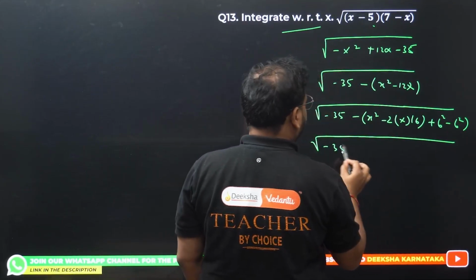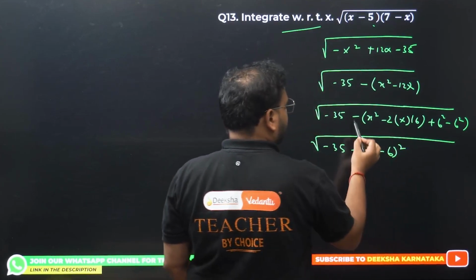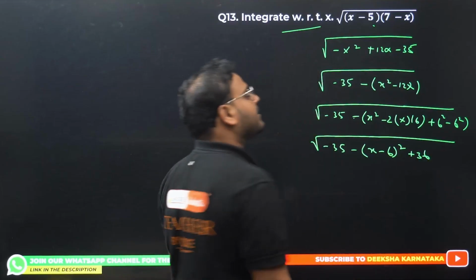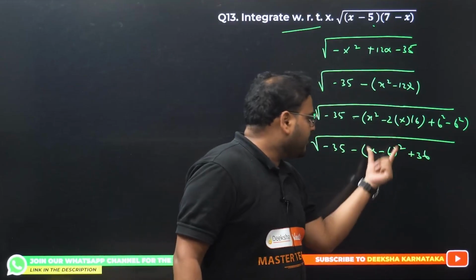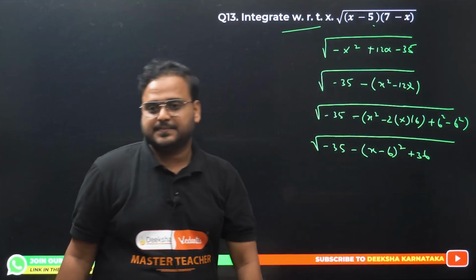Minus 35 minus (x minus 6) the whole square. And if you remove this minus and minus 6 square, this will become plus 36. The first 3 terms over here become (x minus 6) the whole square, and this minus 6 square becomes plus 36. Super.